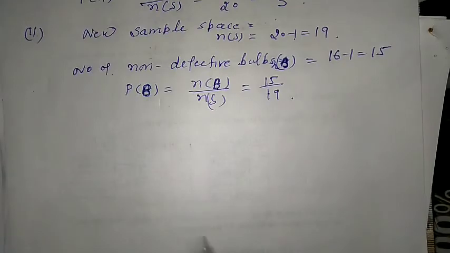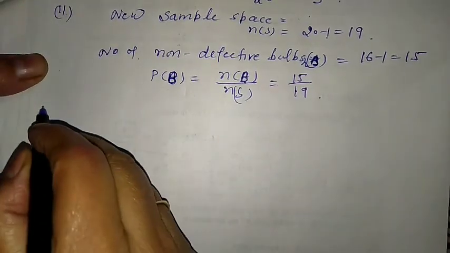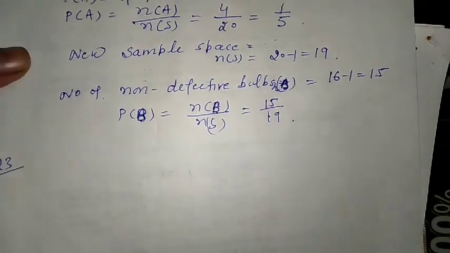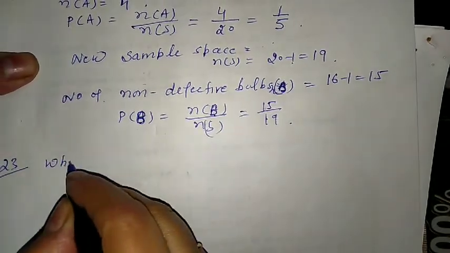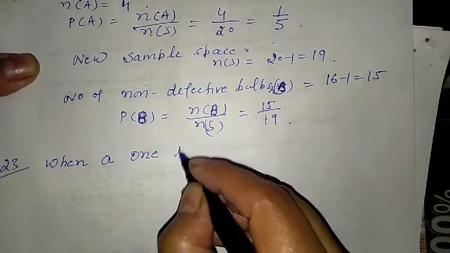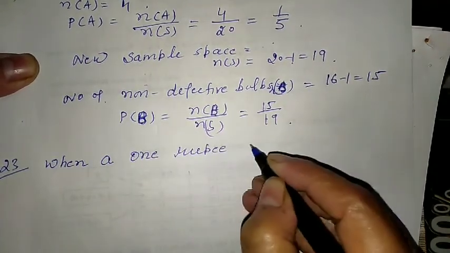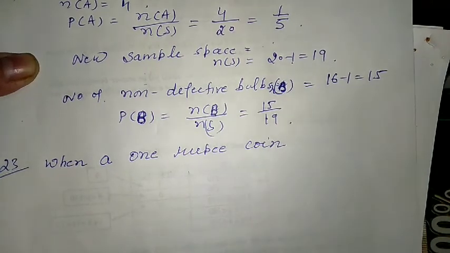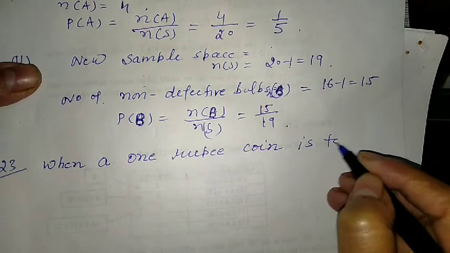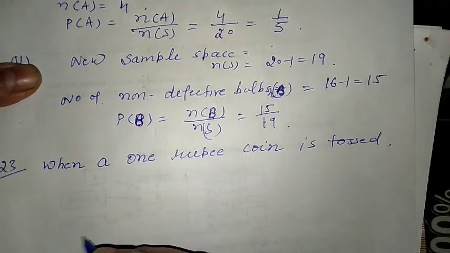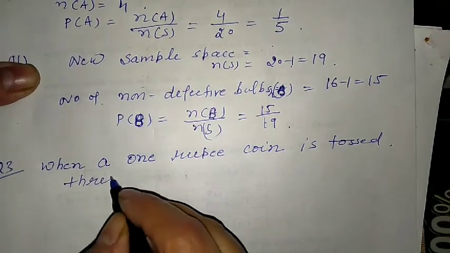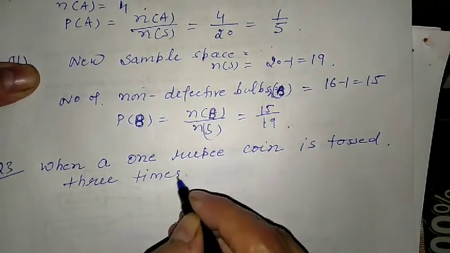So this is question number 23. When a 1 rupee coin is tossed 3 times, how many times? 3 times.